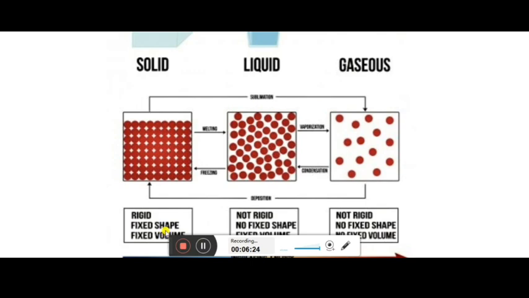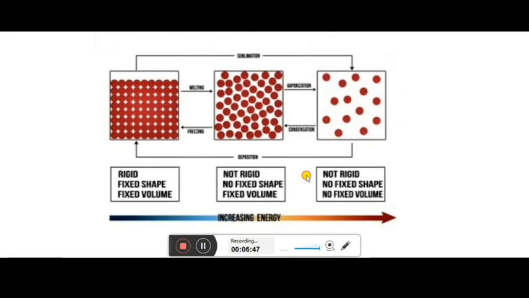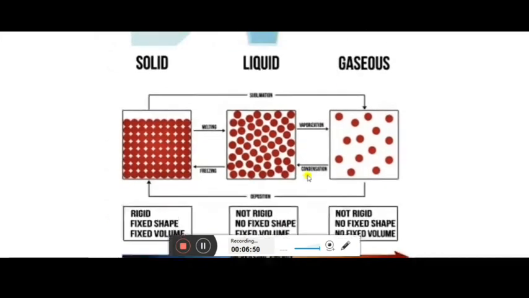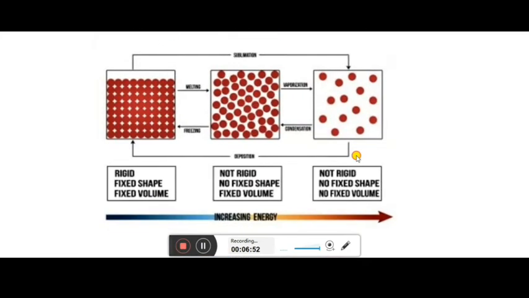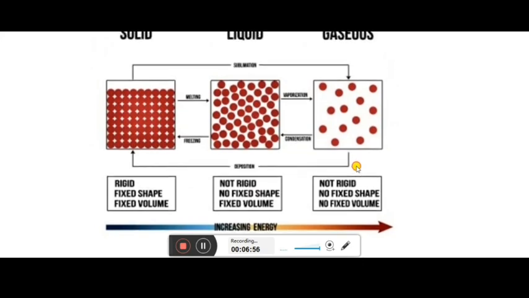That means if you have taken 100 gram of iron, it will remain 100 gram only, okay. Similarly, it will have a fixed shape. It will not get changed. Wherever you keep solid things, they will remain in the same shape, okay, and rigid, that is, they are very hard. Then liquids are not rigid, have no fixed shape, but have a fixed volume. And gases are not rigid, nor do they have a fixed shape, and they don't have a fixed volume.